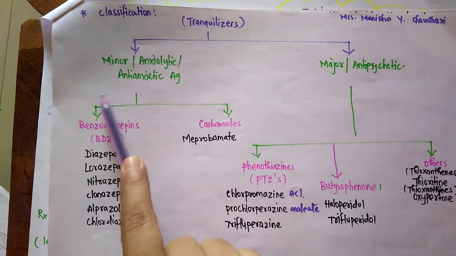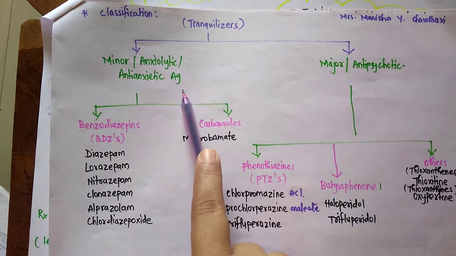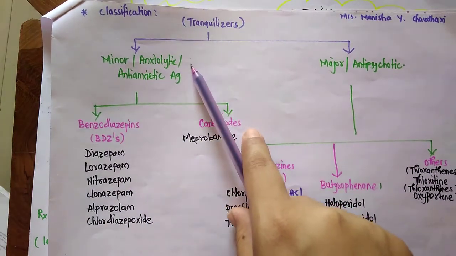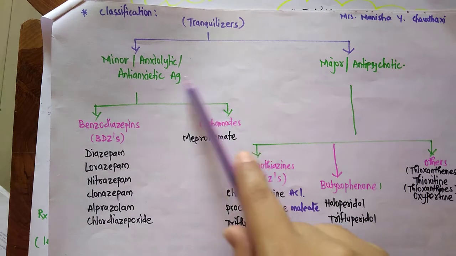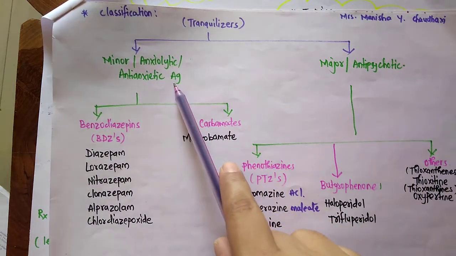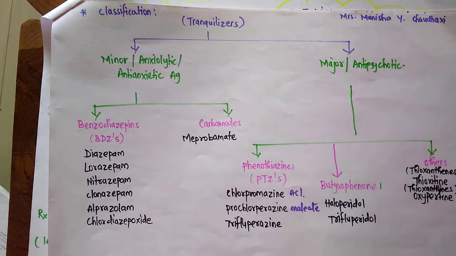Minor tranquilizers are also known as anxiolytic and anti-anxietic drugs. Why? We have seen already in earlier part, that is, since they work on anxiety, they relieve anxiety, so they are called as anxiolytic. So minor or anti-anxietic drugs. And major tranquilizers are also called as antipsychotics since they are used in the major states of mental disturbances.